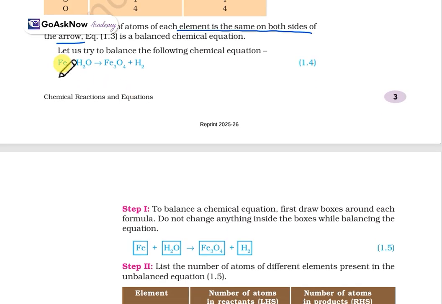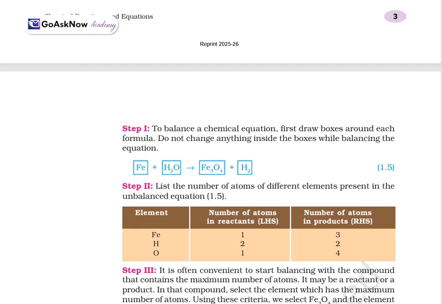Here you just see Fe, H2O, and here Fe3O4 and H2. Okay, first, the steps for balancing the chemical equation. Step 1: draw boxes around each formula and do not change anything inside the boxes while balancing. So firstly just draw them: Fe, H2O, Fe3O4 and H2. We have simply covered all these terms with boxes.